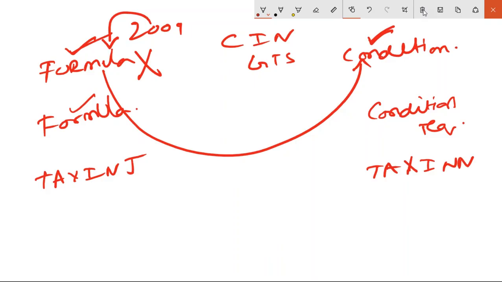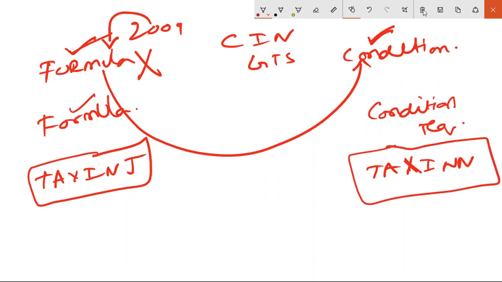See, until now, whenever you go to an interview, one question they will for sure ask, that is, what is your tax procedure? Why? Because with this tax procedure itself, they can understand what area of CIN experience you have. So this used to be a mandatory question in every interview. What is your tax procedure? When you say TAXINJ, they know what area of tax you work, that is formula based. If you say TAXINN, they know what area of tax you are working. But I hope they may not be asking this question from now. Now it's only TAXINN.